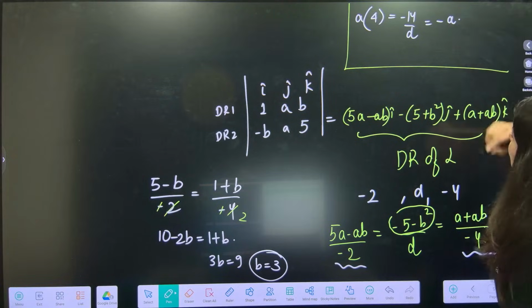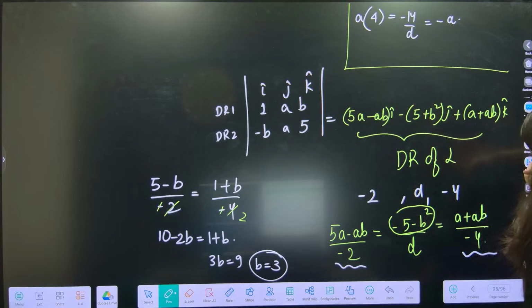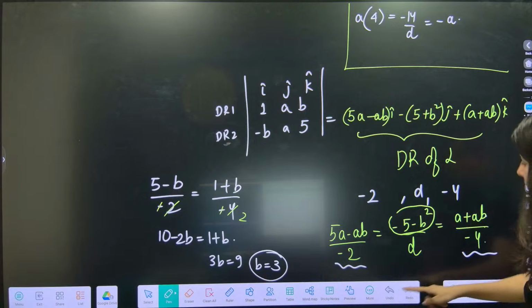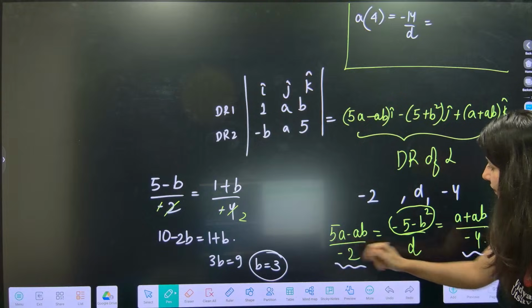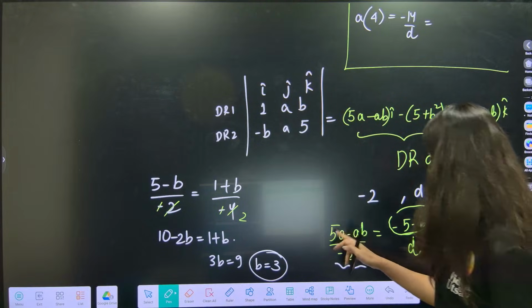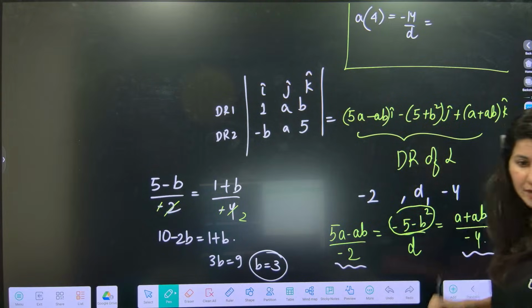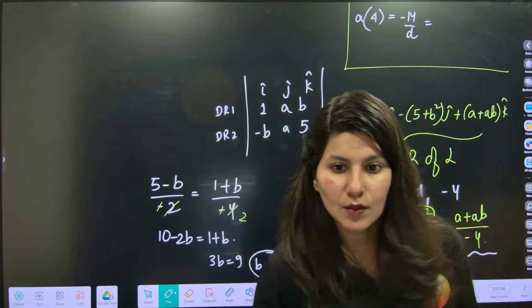Okay, so 4a and this is minus a. Can you see, this is a if I take common, and b is coming out as 3, correct?